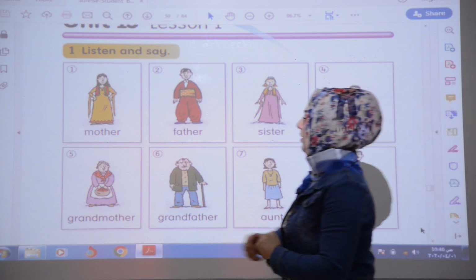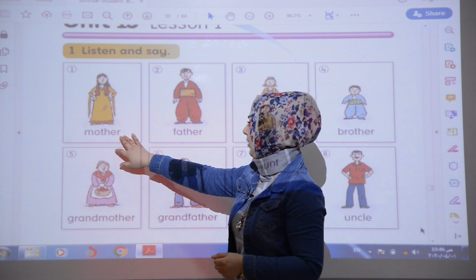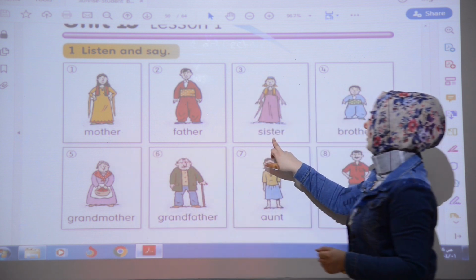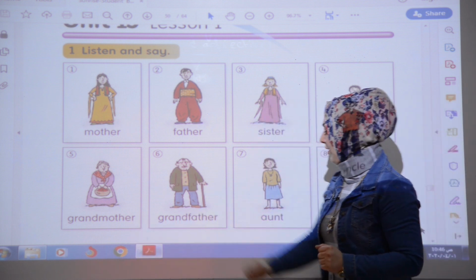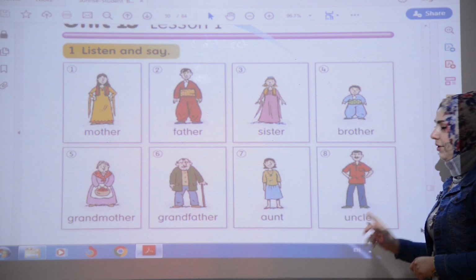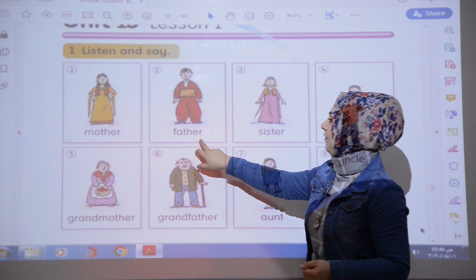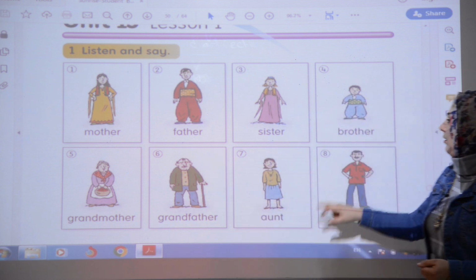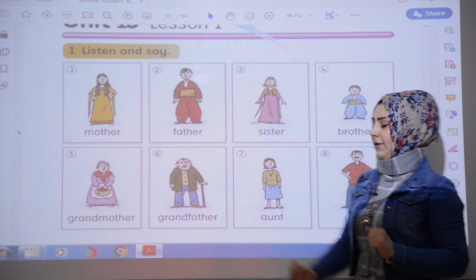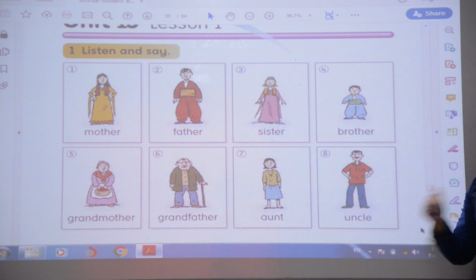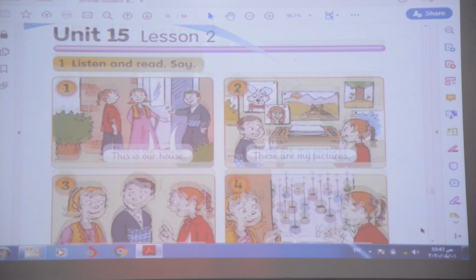Unit 15 is about families, our families. We have mother, father, sister, brother, grandmother, grandfather, aunt, uncle. Okay? Again: mother, father, sister, brother, grandmother, grandfather, aunt, uncle. Okay? Go to another page.